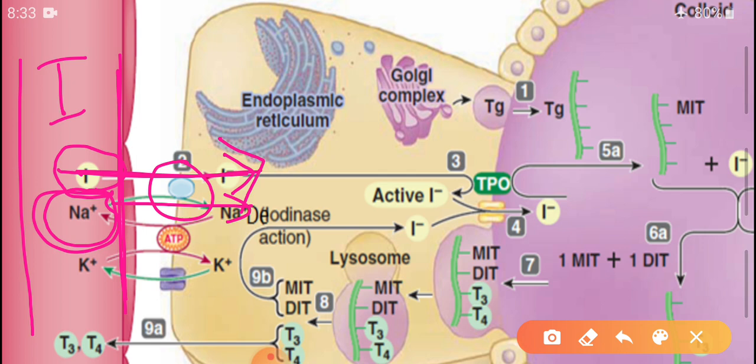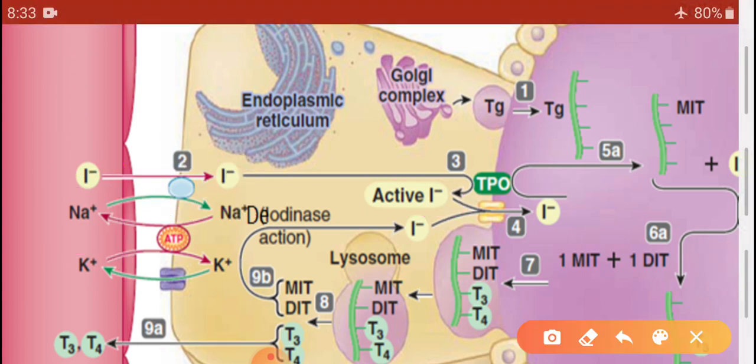After this trapping of iodide, the tyrosine molecules can combine only with the active iodine, and this transport is of iodide. So this iodide is converted into the active iodine or elementary iodine with the help of the enzyme TPO, thyroid peroxidase.